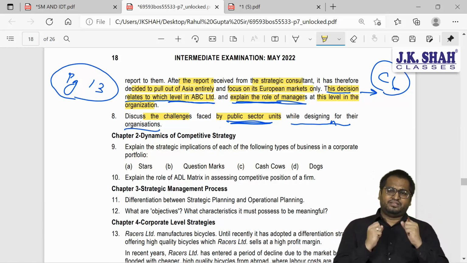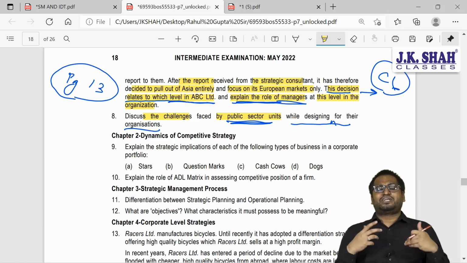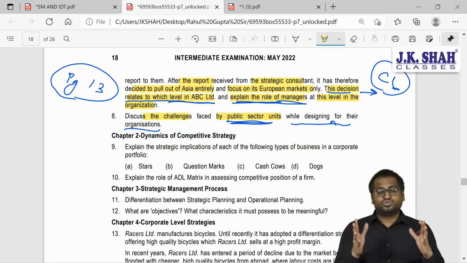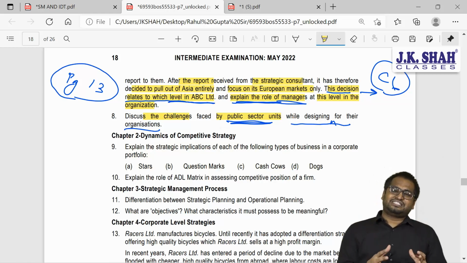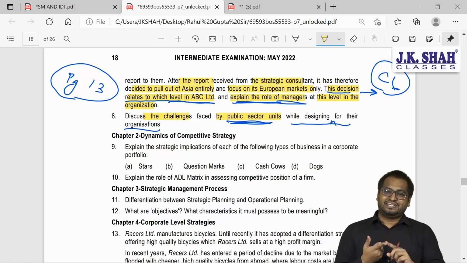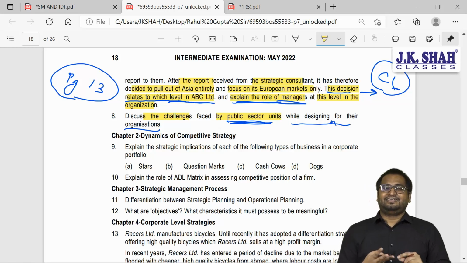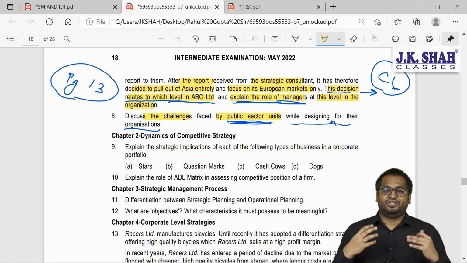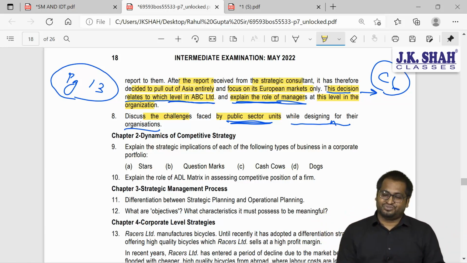So now you tell me, what will be the answer for this? For public sector units, what are the challenges that they face? I have given you a way to answer this. Never start your answer directly. Give some introduction. So what will be the first sentence? Be it central government, state government, any local authority, any municipal agencies. They are dependent on what? They are dependent on taxpayers' money, our money, your money, my money, everybody contributes for the development of the nation. Yes or no?